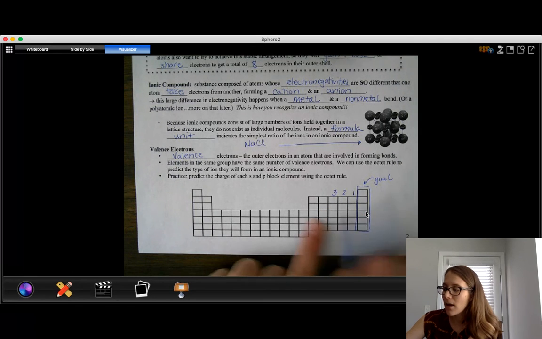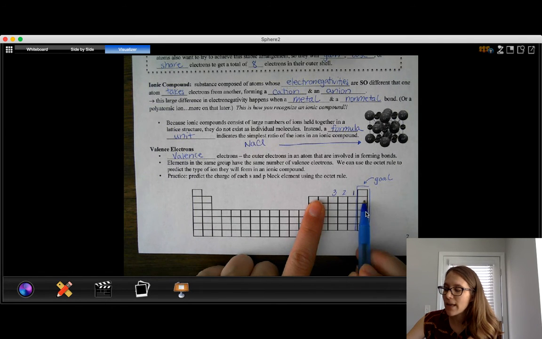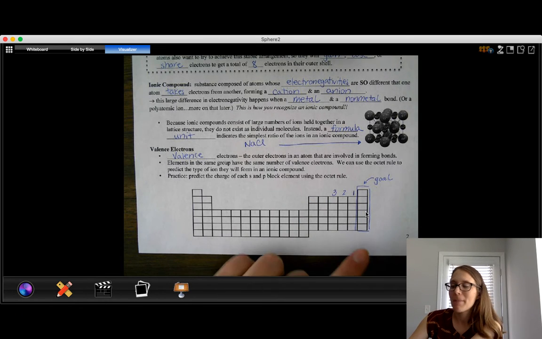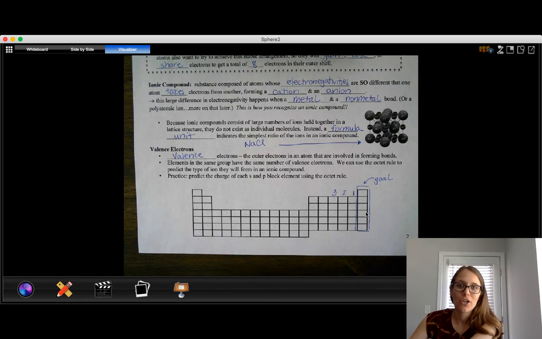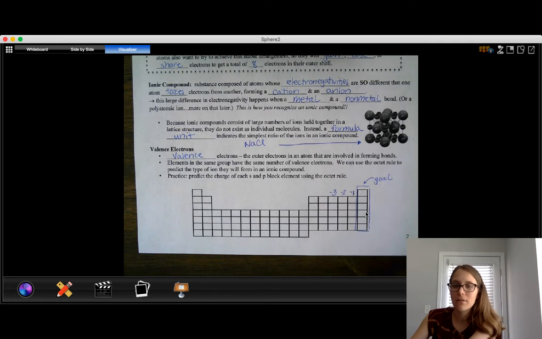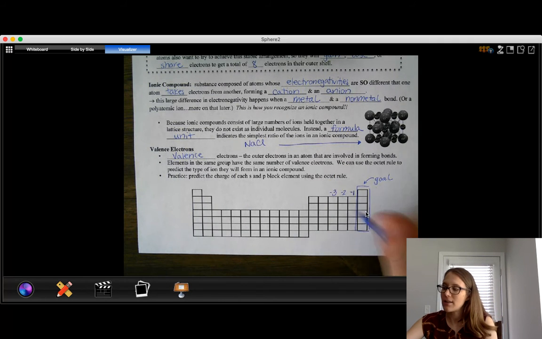And when we look at that, in all of these cases, the fastest way to get to this column is to move to the right. I want to move to the right 3 or the right 2 or the right 1 to get there. This is gaining electrons. You usually think of gain as meaning positive, but remember that electrons are negatively charged. So if you gain electrons, you actually become negatively charged. So these 3 columns have those charges. Everything in this column makes a -3, -2, -1.